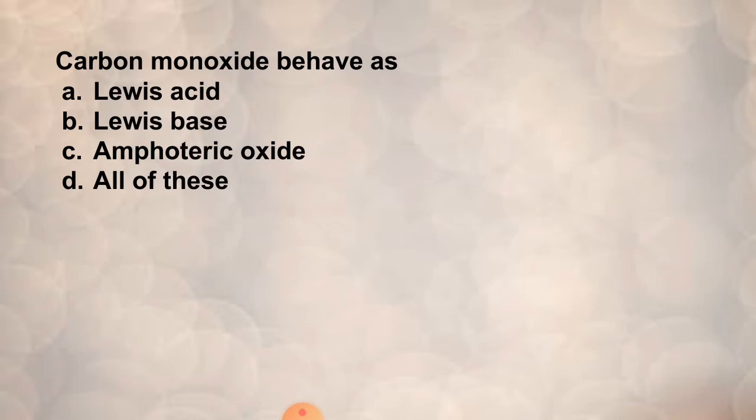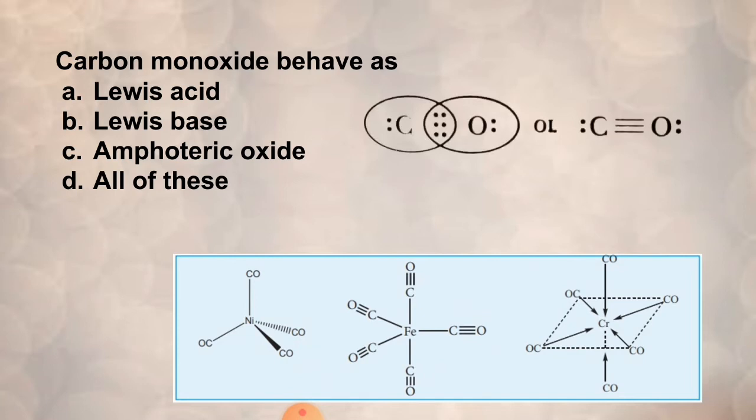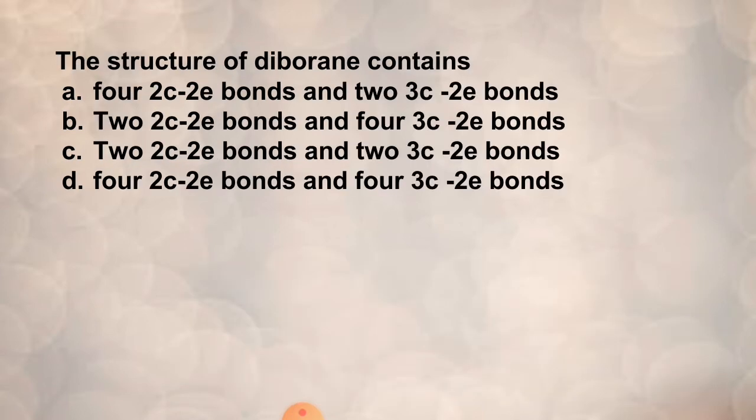Carbon monoxide behaves as dash. We already know that in coordination compounds, carbon monoxide acts as a ligand. We know that a ligand has the property of being an electron donor. So any substance which donates an electron pair is said to be a Lewis base. So carbon monoxide behaves as a Lewis base. Option B is correct.